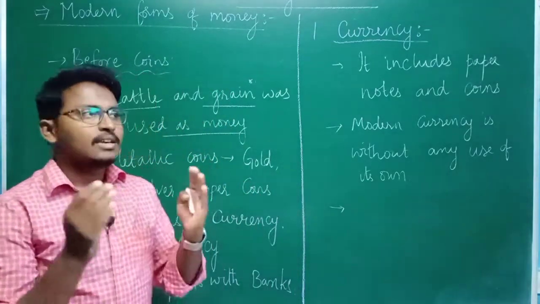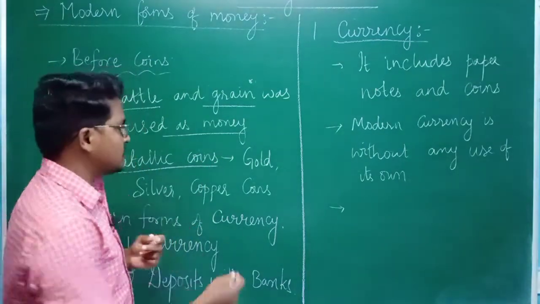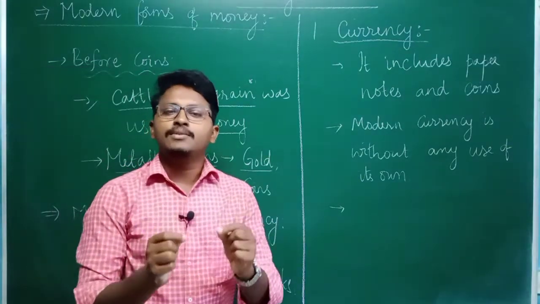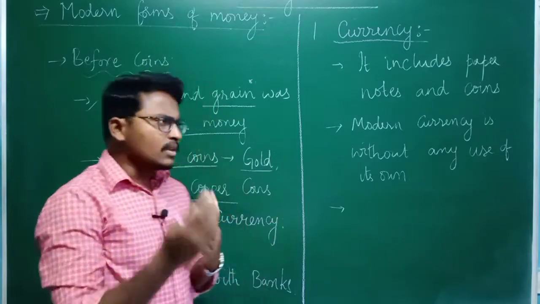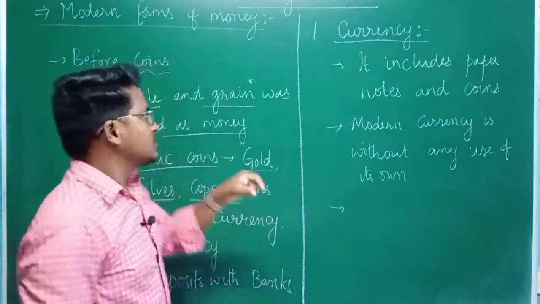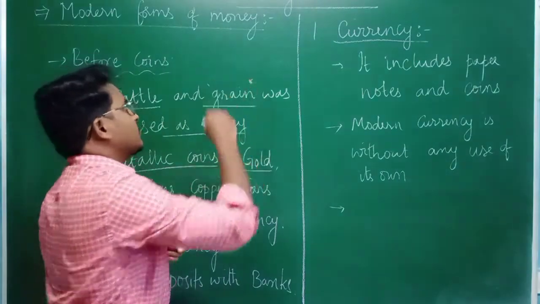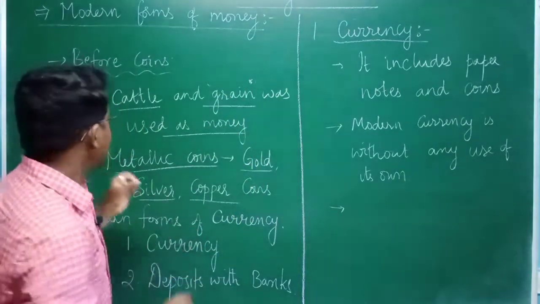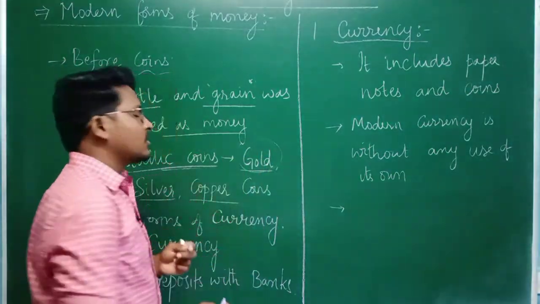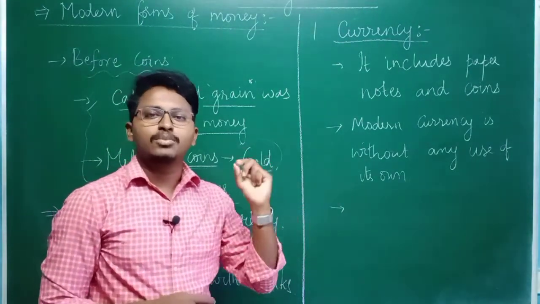And in later stages, they also started using metallic coins, or you can take some of the precious metals such as gold, silver, copper. So all these things were used as money. But there were some drawbacks with this. Cattle and grain cannot stay for a longer time, since cattle is livestock, you cannot say whether it can live for a longer time, and grain also might not stay for a longer time. And when it comes to metallic coins, people started hiding the gold or silver or whatever valuable metals they possessed. They stopped using them in the process of exchange.